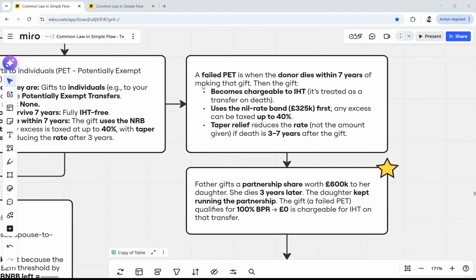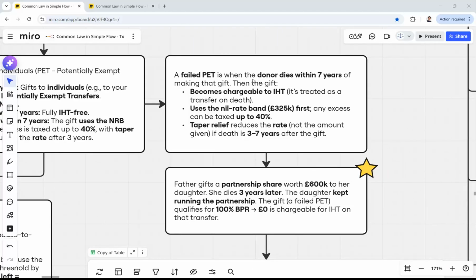A failed PET, potentially exempt transfer, is when the donor dies within 7 years of making that gift. So if you gift someone and you are potentially exempt from tax, but then you die within 7 years, it means this is a failed PET. Then the gift becomes chargeable to inheritance tax. It's treated as a transfer on death. This uses the nil rate band, which we said is 325,000, first, and any excess will be charged in the standard way up to 40%.